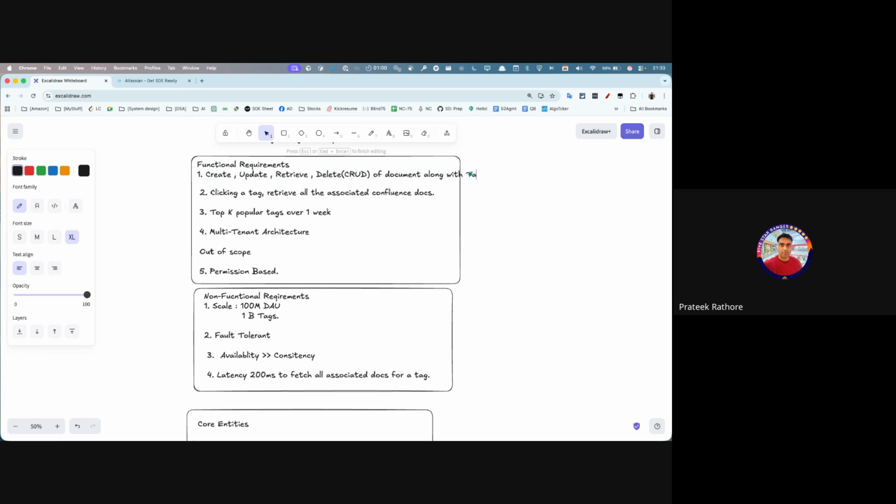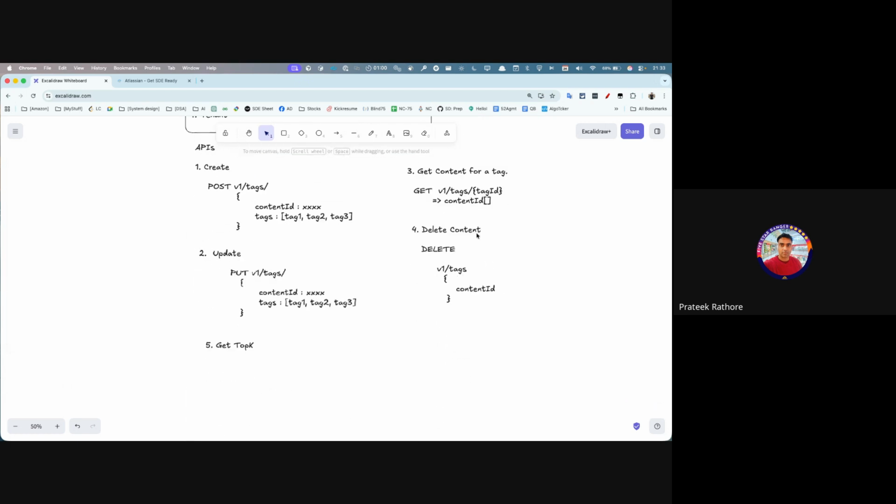And another fifth API can be a top K, where I'm saying GET slash K. Here I may have a duration of, let's say, 1 day, 1 week or 1 month.